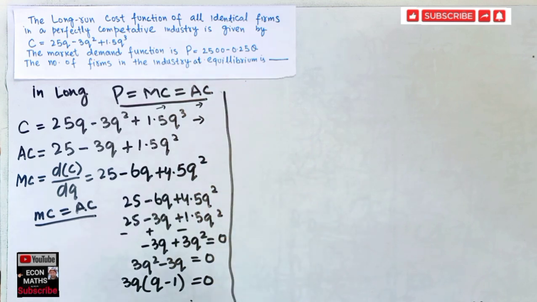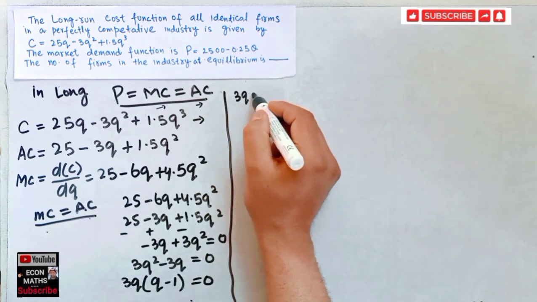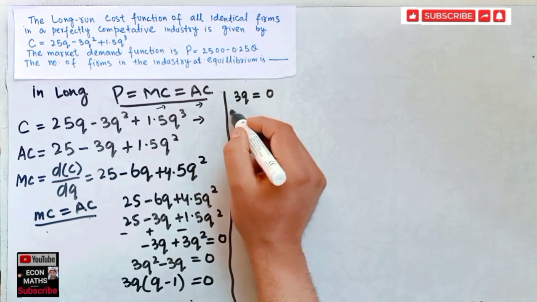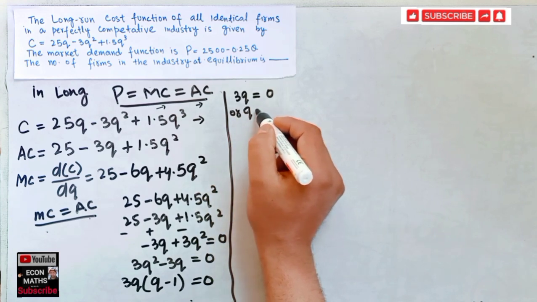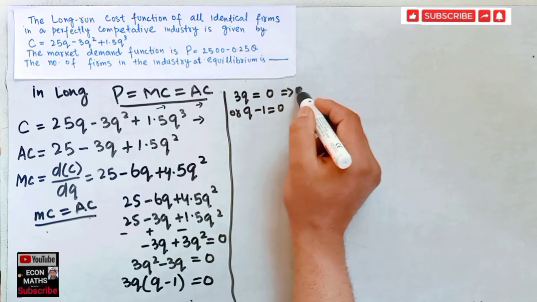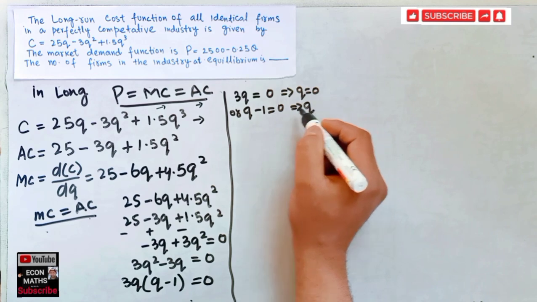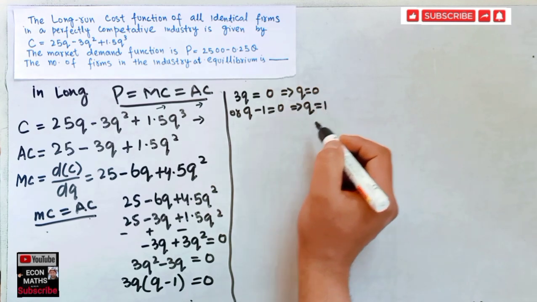Okay, I hope I make myself clear. I have equated marginal cost with average cost and am solving for q. That means either 3q is equal to 0 or q minus 1 is equal to 0. Now 3q equal to 0 means q is equal to 0 here, and transposing this, q becomes 1.